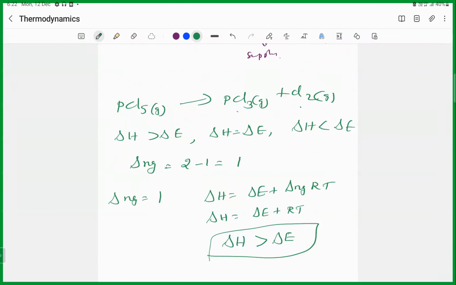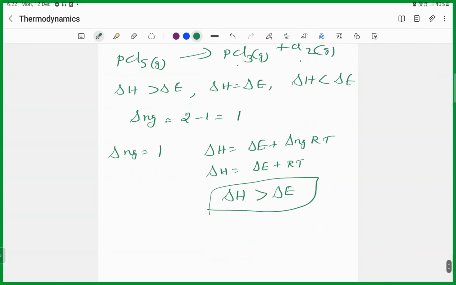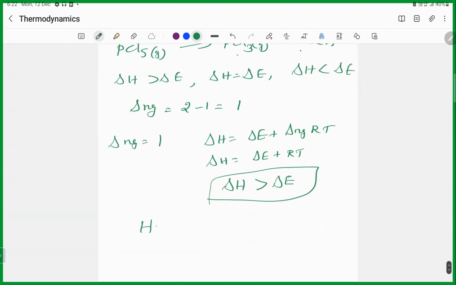When the delta H is positive, the reaction is exothermic or endothermic? Endothermic, sir. Very good. So now you tell me, you have hydrogen iodide, it decomposes into H2 plus I2. Now you tell me, what is the delta n_g value?